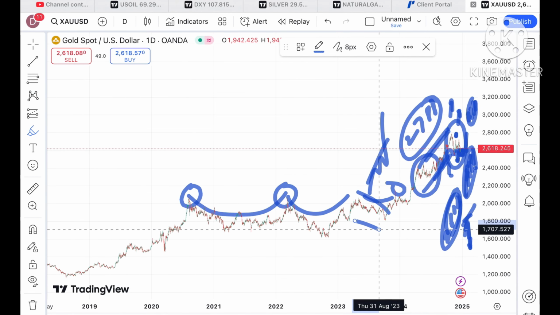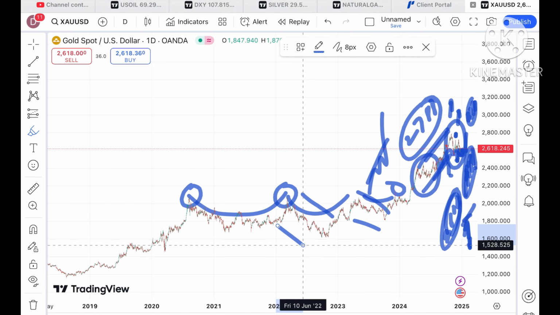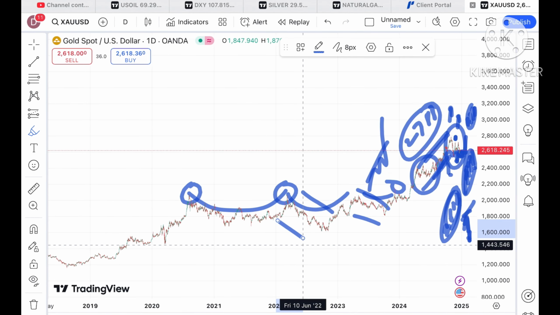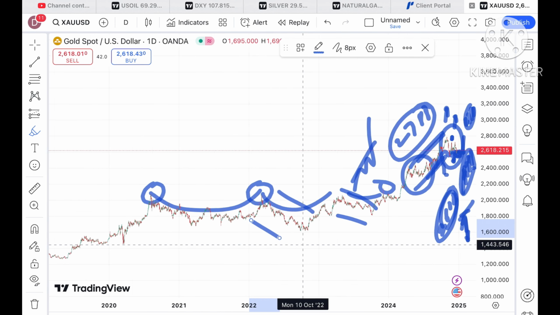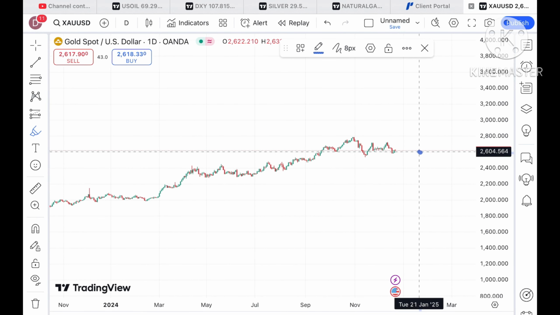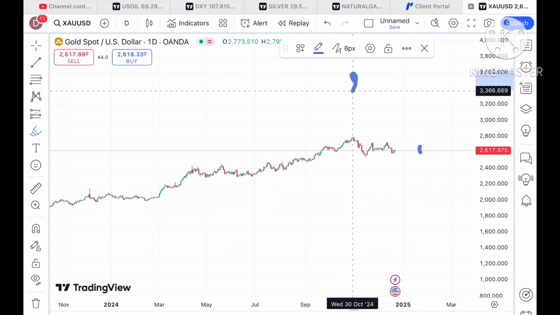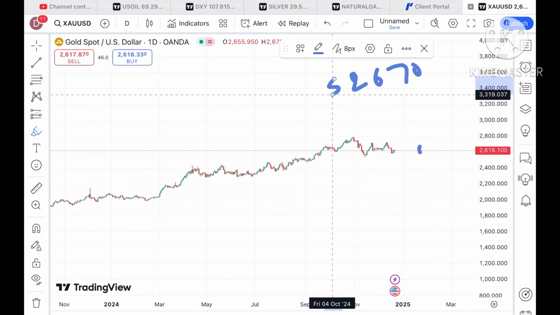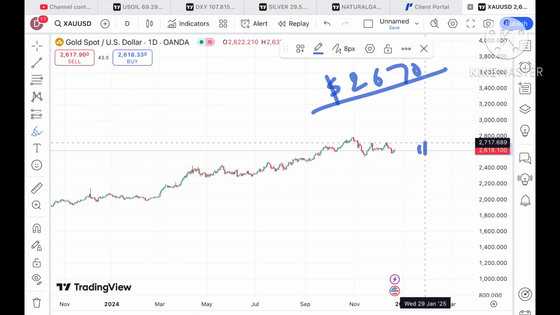A U pattern is forming. If you look at this U pattern, there is a new high we have seen. If you look at this particular range, there is a high. When there is a close high in this range, the resistance which we have seen is already being tested, so that is where the price has moved up and now it is in another zone.